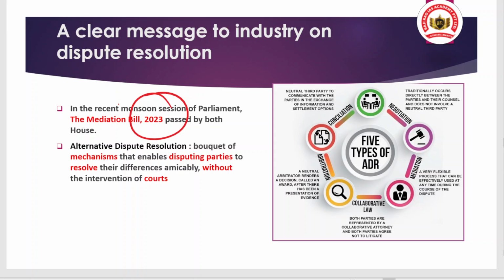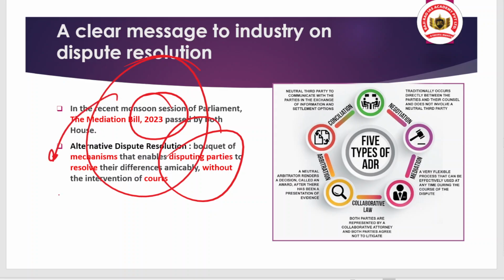There are 5 types of alternative dispute resolution, and you have to understand the basics of that. These are mostly used in resolving disputes related to manufacturing industries or the services sector. Which are the 5 types? One is negotiation, one is mediation, another is collaborative law, along with arbitration, and the last is conciliation. We will discuss in detail one by one what they mean.